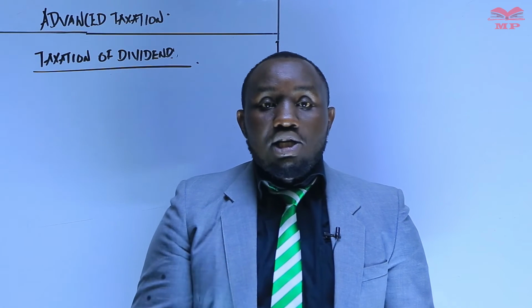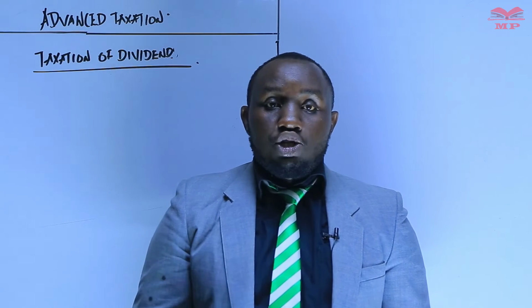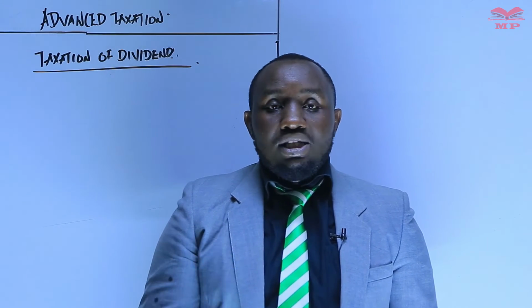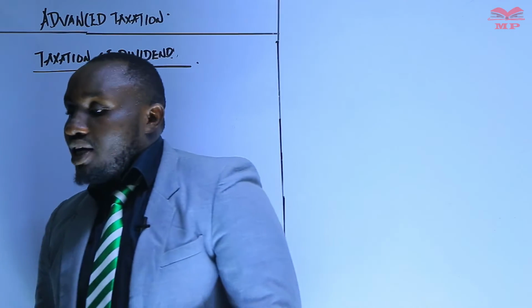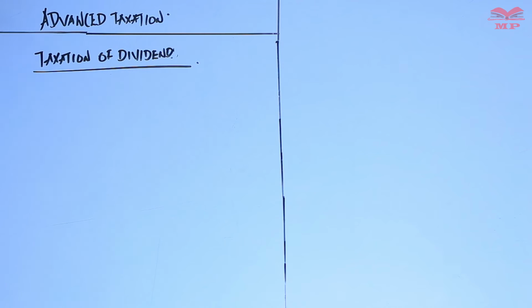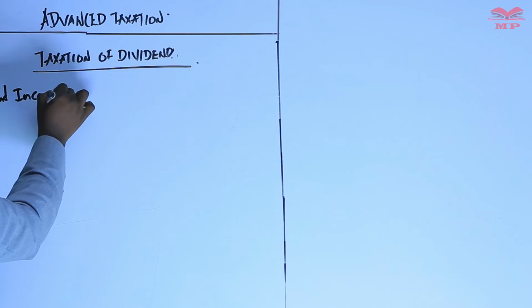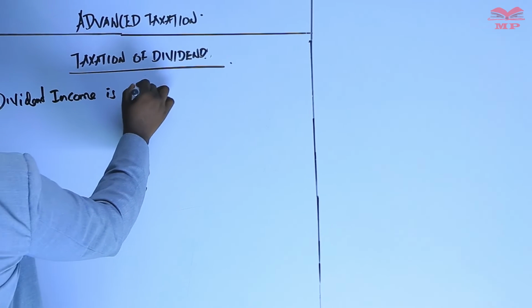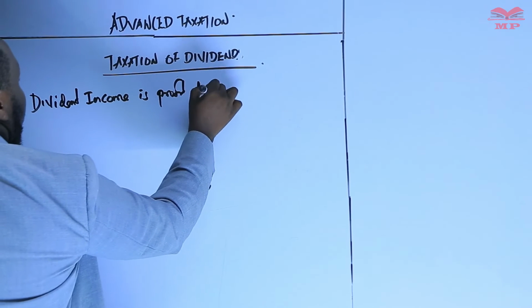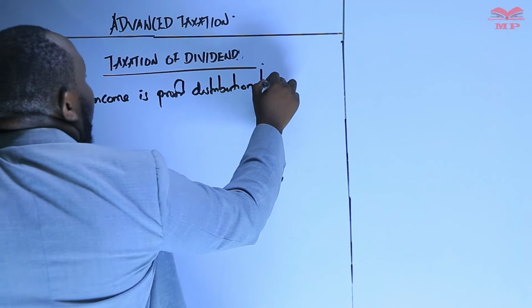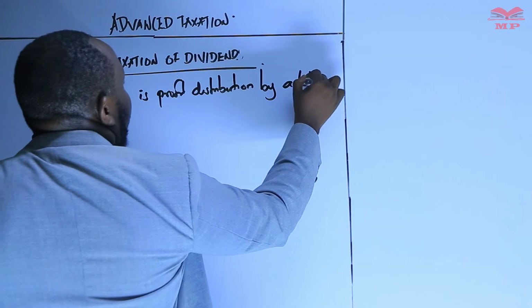So dividend income is basically profit distribution by a limited company to the shareholders or owners of the company.